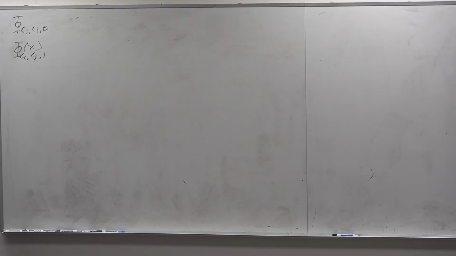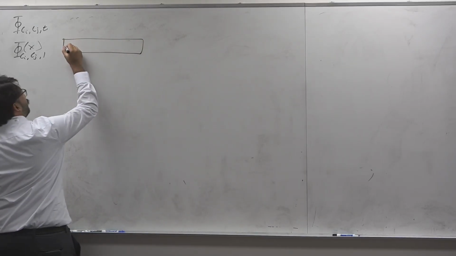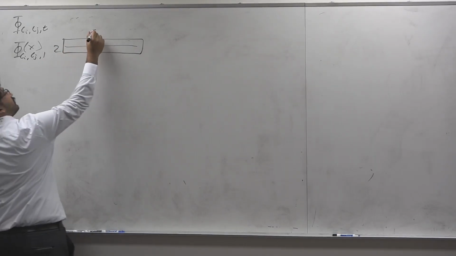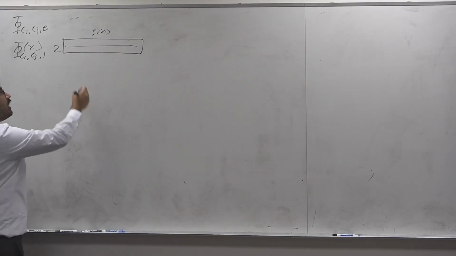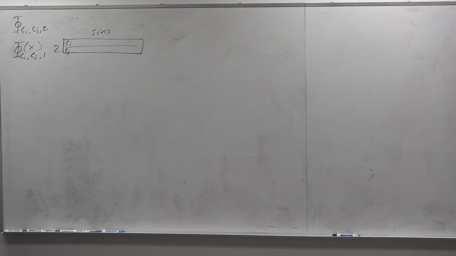Basically, I'll tell you the way the literature would say this. By a procedure similar to the Cook-Levin theorem, we can construct a Boolean formula such that this is satisfiable. And the CNF would be basically, instead of a table, we would do a 2 by S of n table, right? This would be 2, this would be S of n, because it's the size of the configuration. Ci would be encoded here, Cj would be encoded here, and you just check a couple of checks. What do you check? Some basic stuff. You do like the 2 by 3 legal windows, all that other stuff. Whatever that is, this is like efficient size, right?